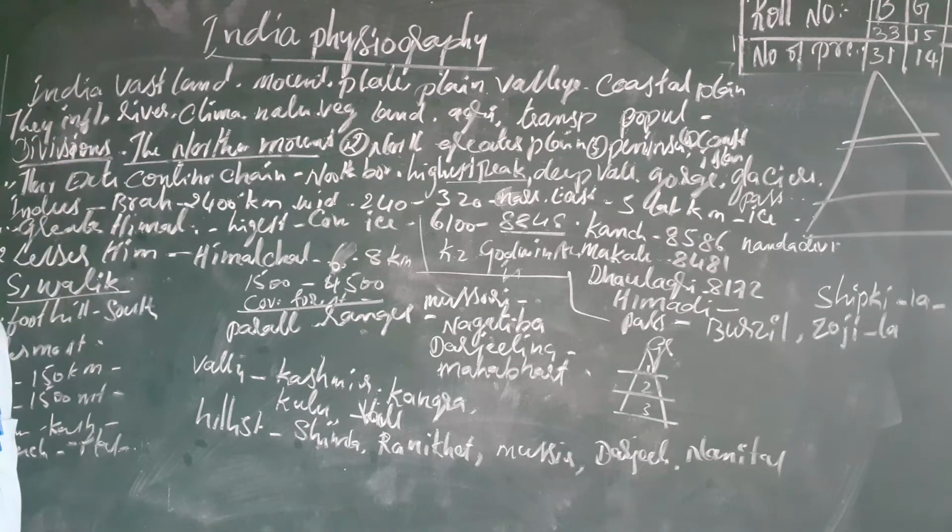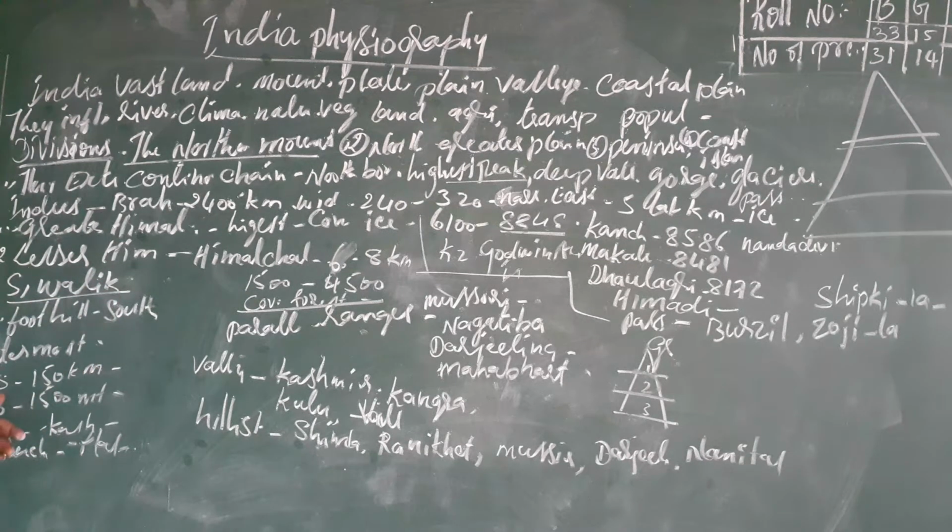It brings waste materials and dumps them in the lower places. The place where this material is dumped is called the Shivalik.